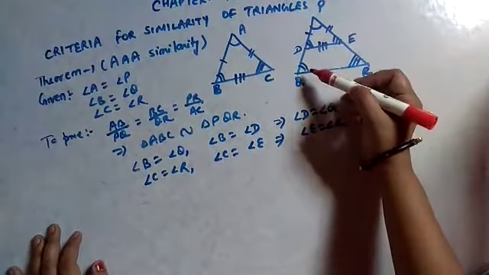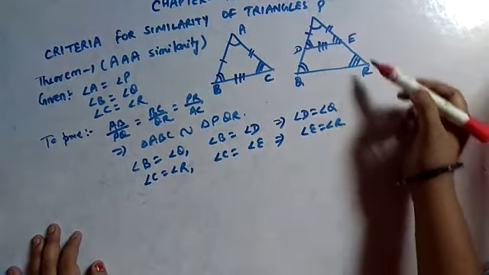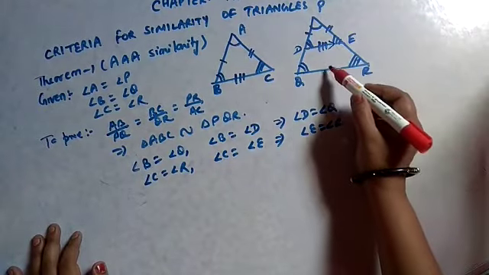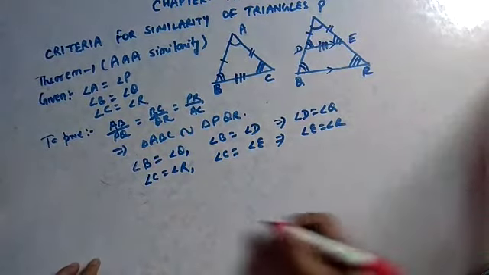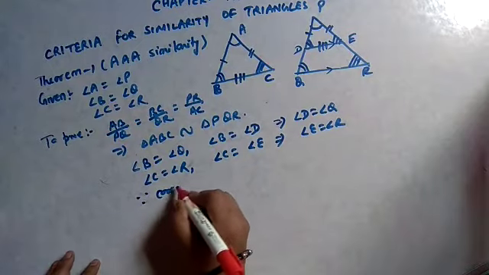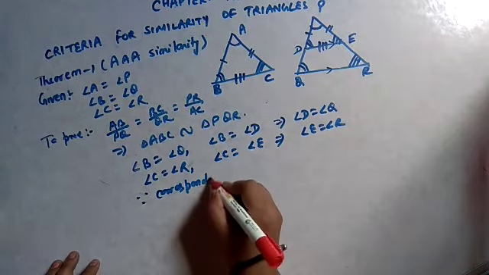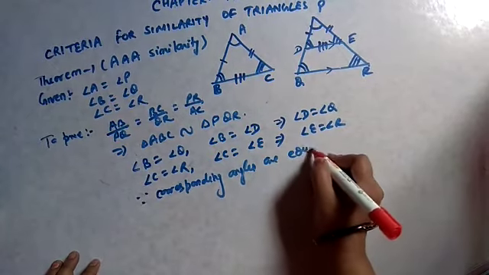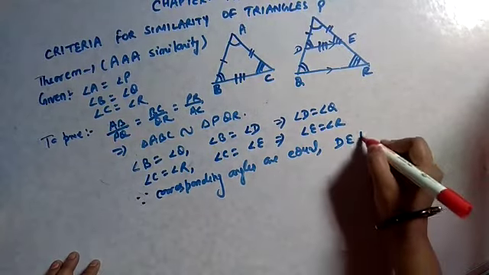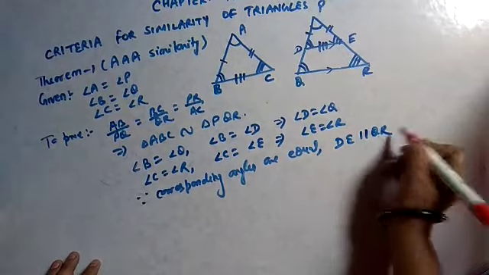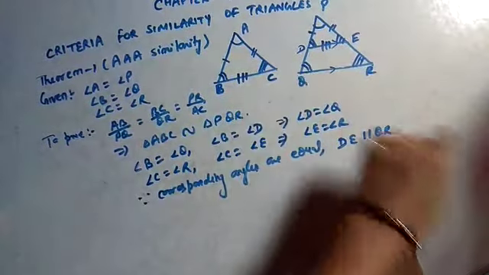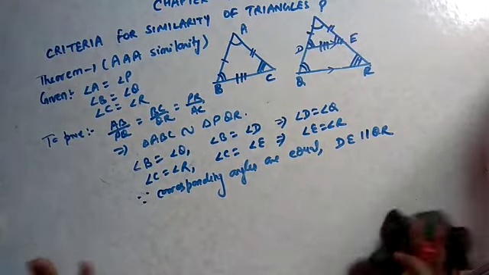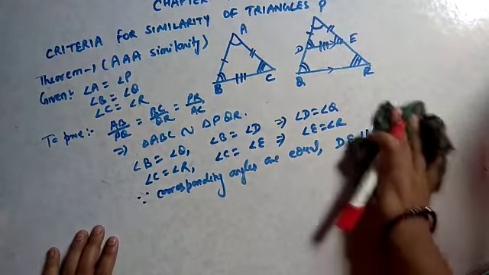Now see here, since D and Q are equal, E and R are equal, corresponding angles are equal, it means this line DE is parallel to QR. So since corresponding angles are equal, we can say DE is parallel to QR. तो ये प्रूफ हुआ कि DE और QR पैरेलल हैं. ठीक है, चलो, I hope you have written this much. Now